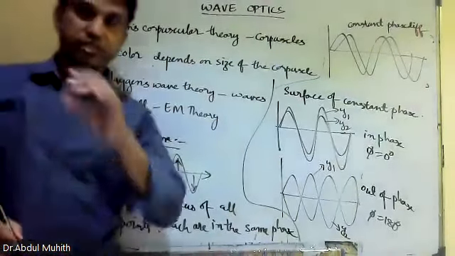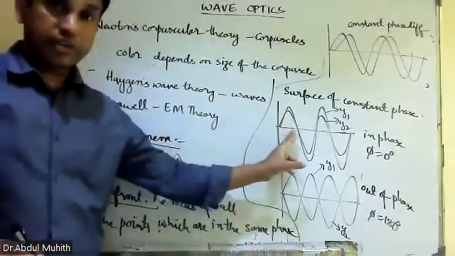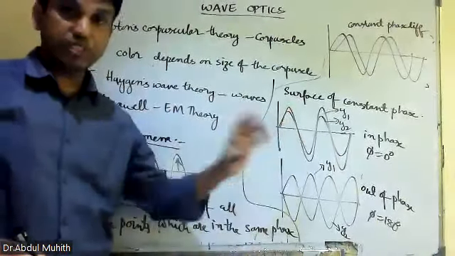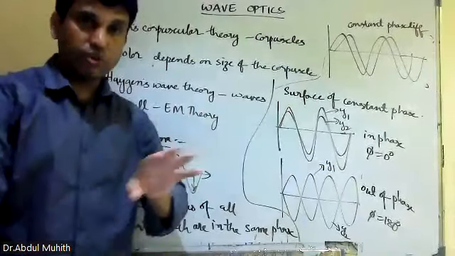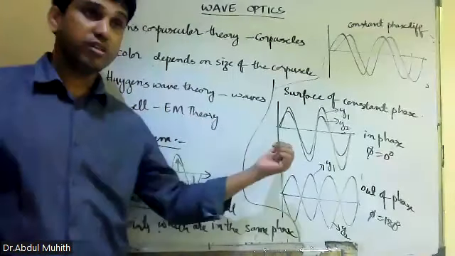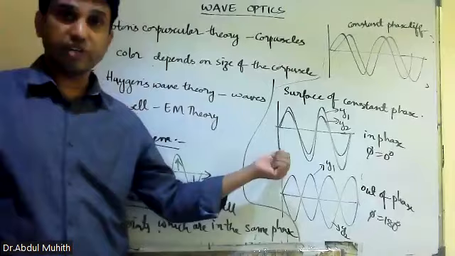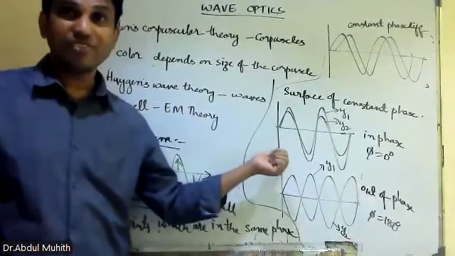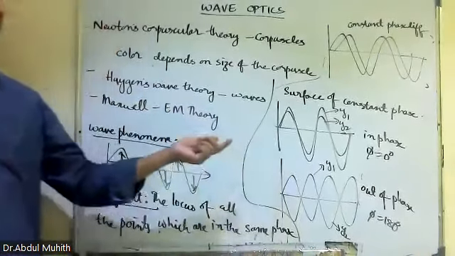Suppose there are two waves. When I write like this, this is in phase. In phase means the angle between the two waves is 0. The best example to remember this is what? Do you remember? I gave an example for this. Soldiers marching. Very good. Soldiers marching.